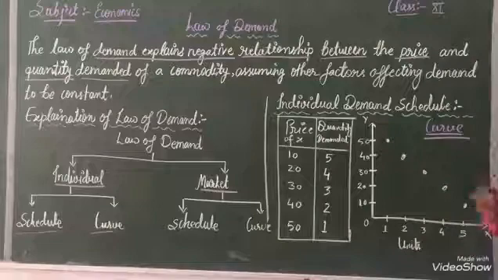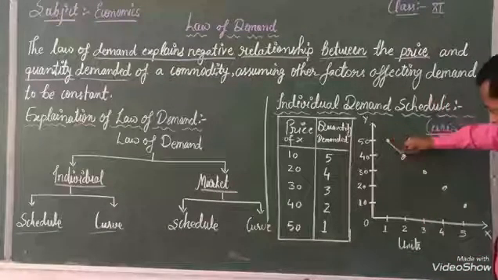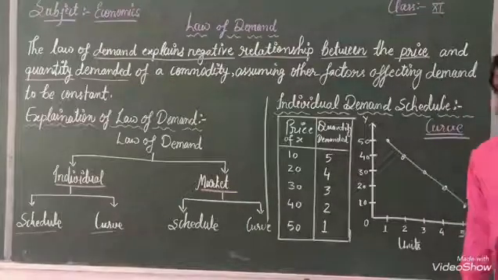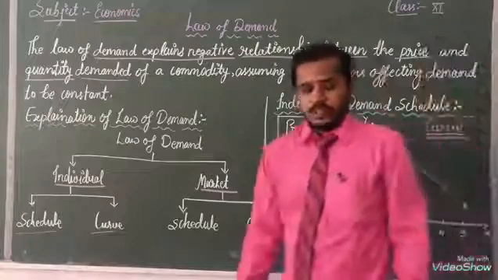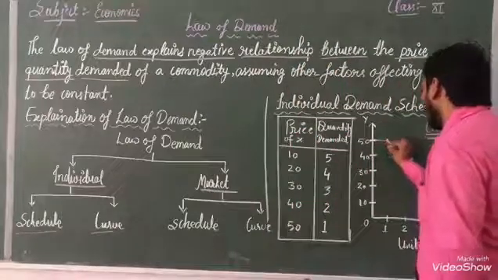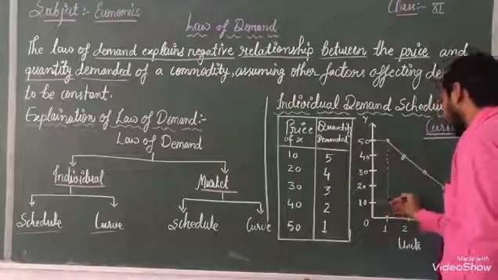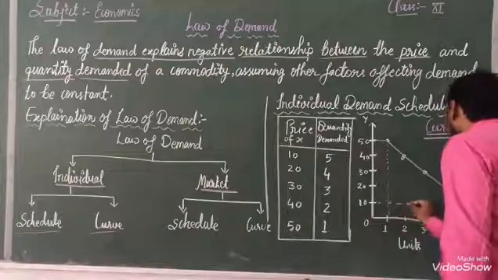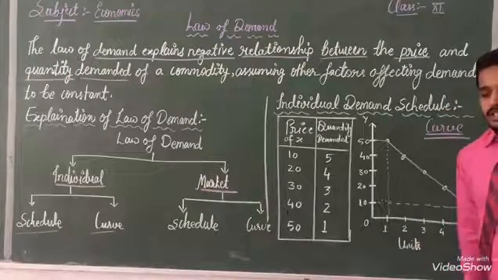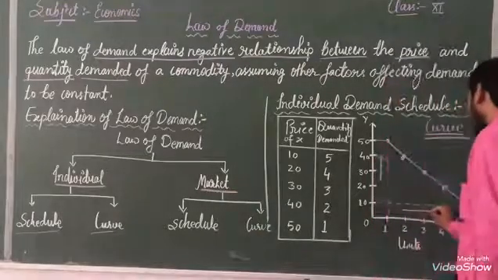So with the help of this curve, we can show the relation between both. See, this shows a negative relationship between both.